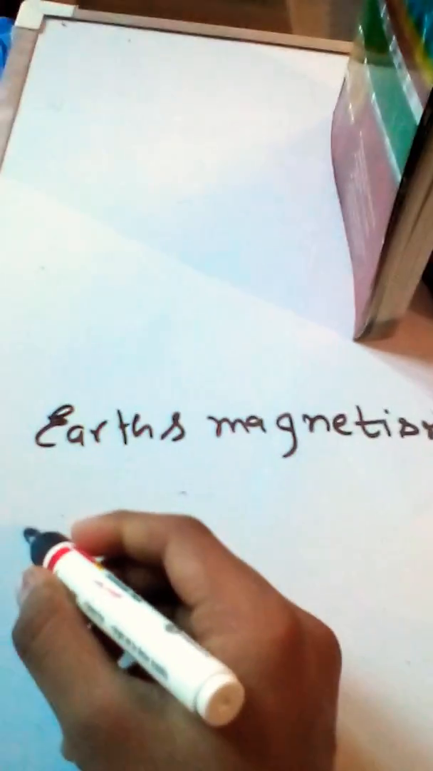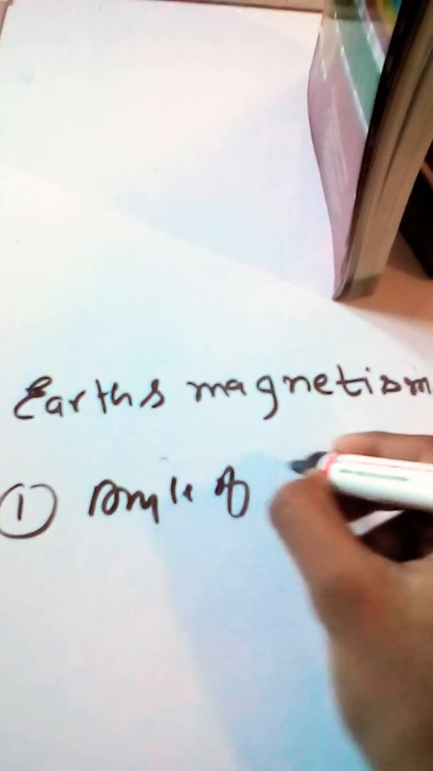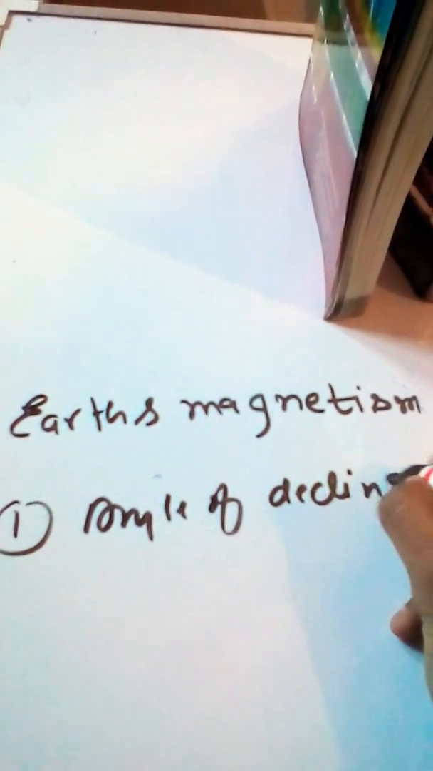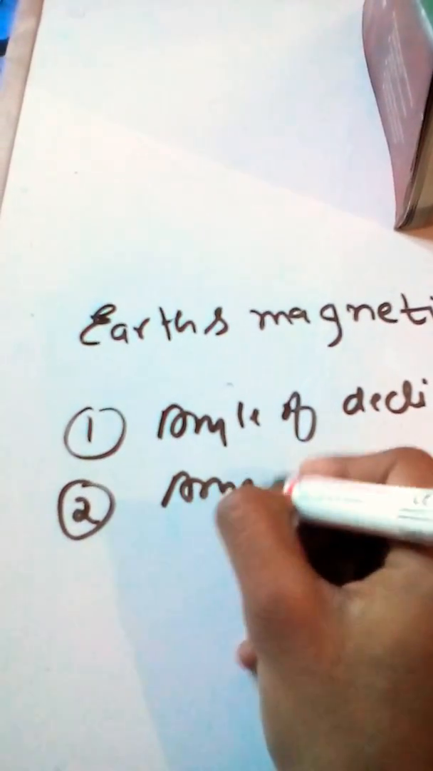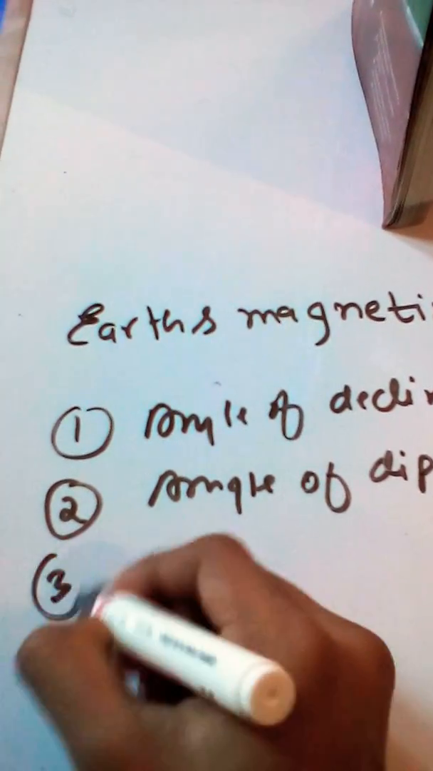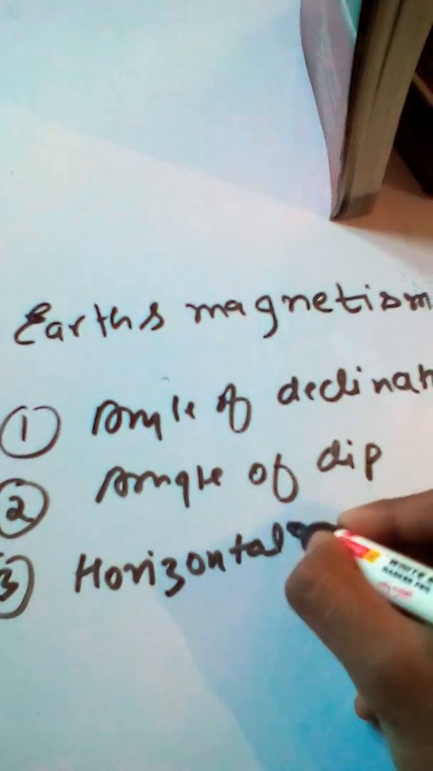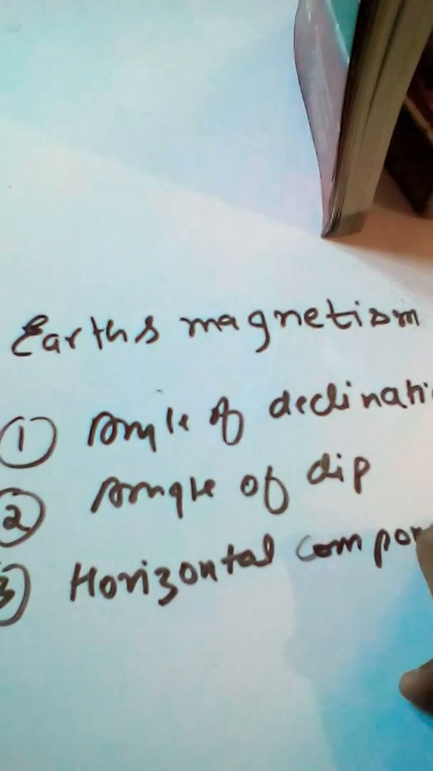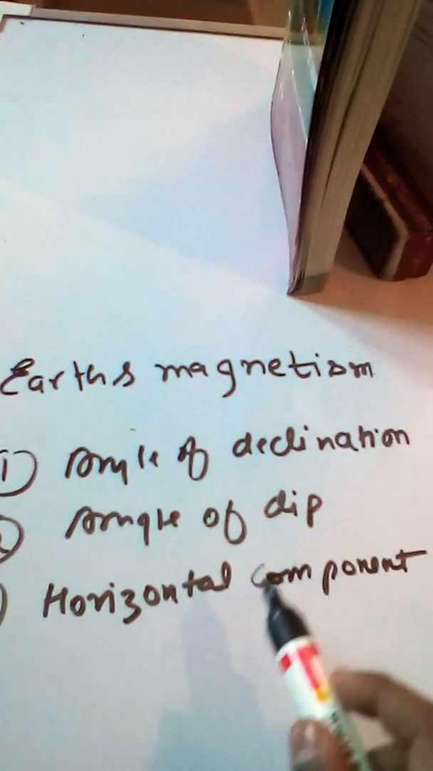Earth magnetism, as I mentioned here. So we can understand Earth magnetism by three terms: first, angle of declination, second, angle of dip, and third and the last one, horizontal component. So firstly, let us understand the angle of declination.